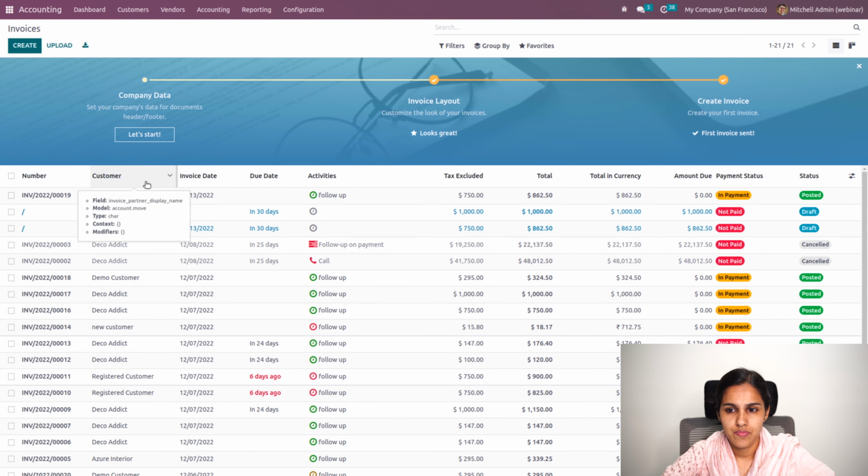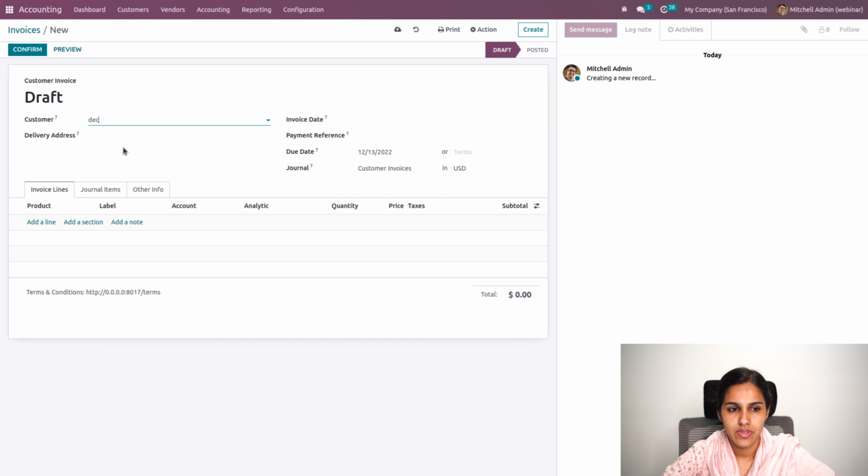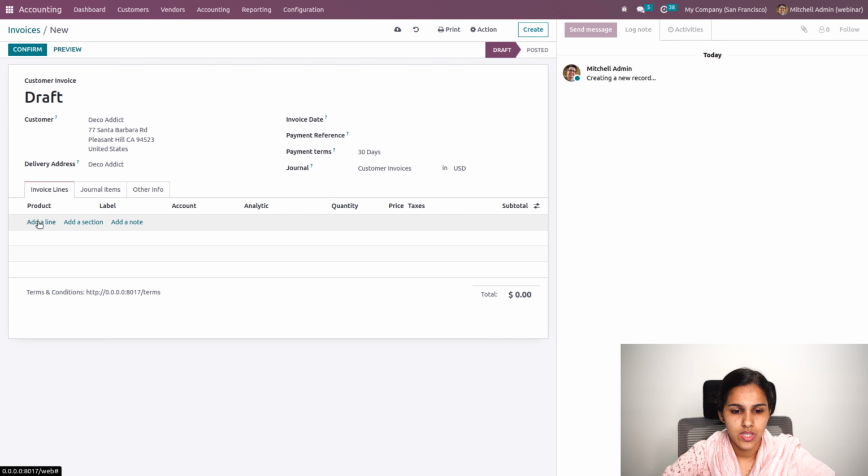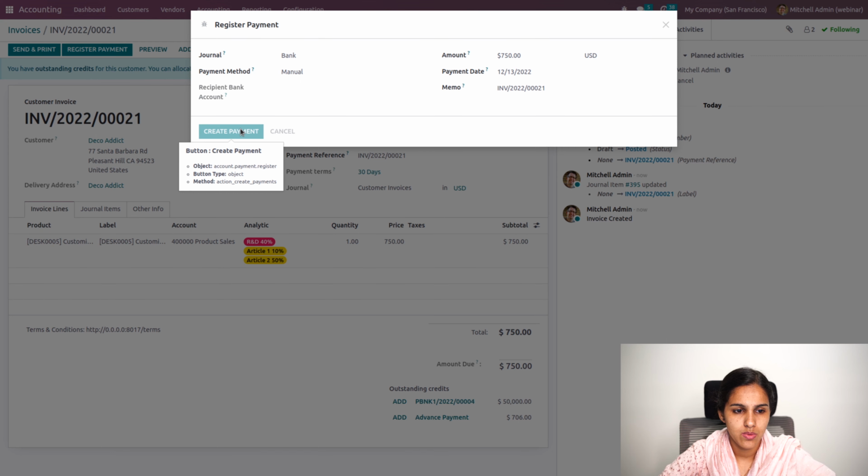So let's see how this works. Whenever the condition is met for an invoice, so as I'm creating an invoice for Deco, and when I'm going to add a line, you can see that the analytic distribution will be automatically updated, whatever product I have chosen, whether it is a material or a service product. If it is for customizable test, okay, I'll not be applying the tax. So 750 is the total amount, so 40% will be to R&D, 10% to article 1, and 50% to article 2. So let's confirm this and register the payment.